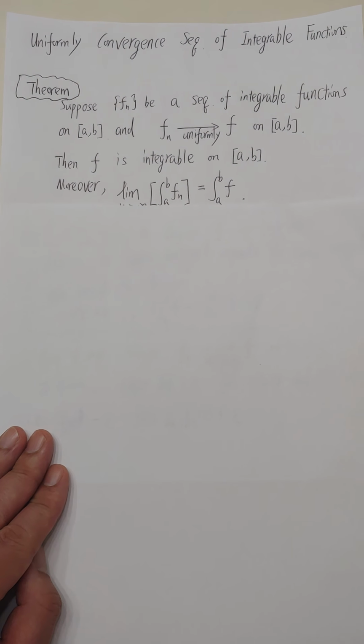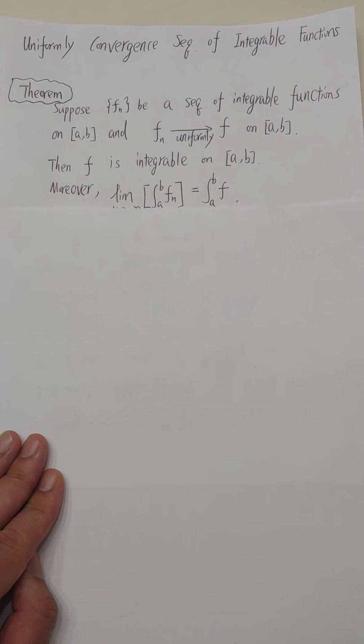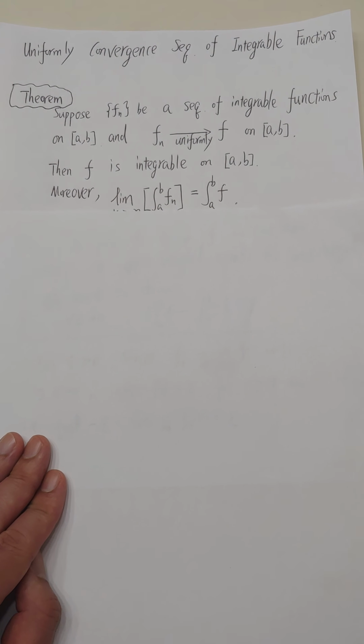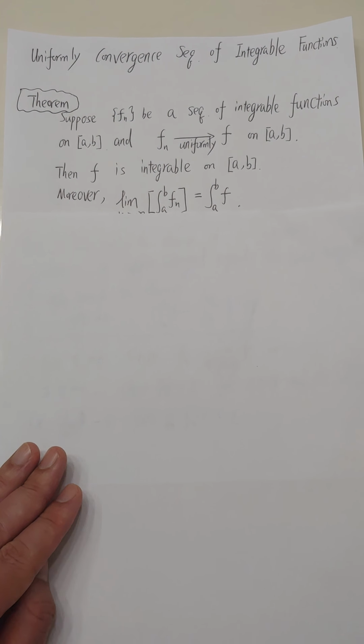Then the limit function f is integrable on [a, b], and the limit of the integral from a to b of f sub n is equal to the integral from a to b of f.